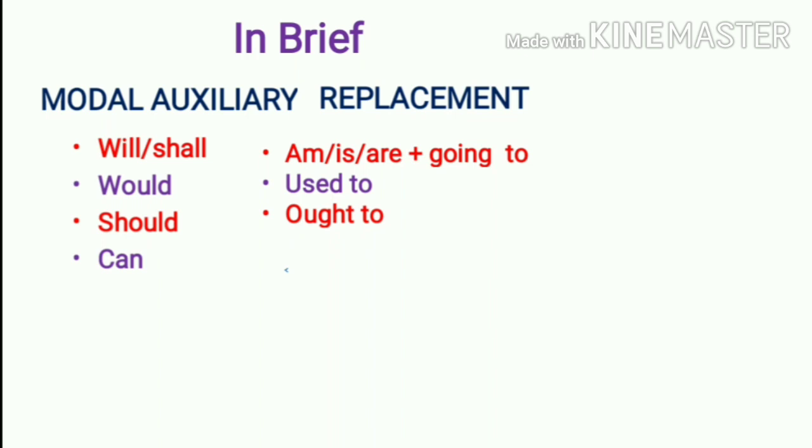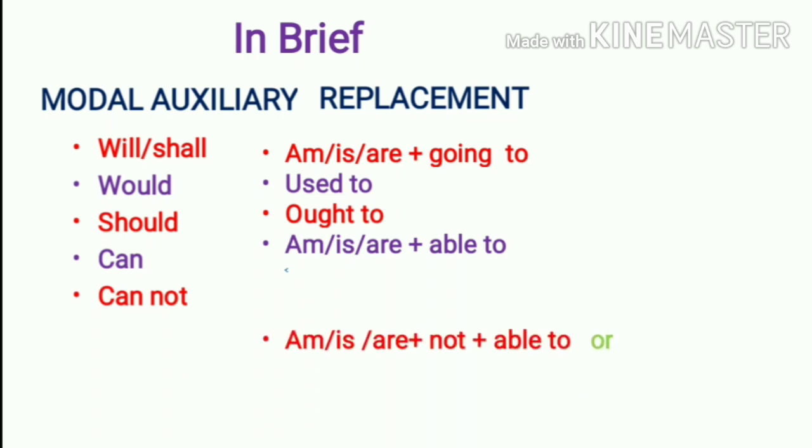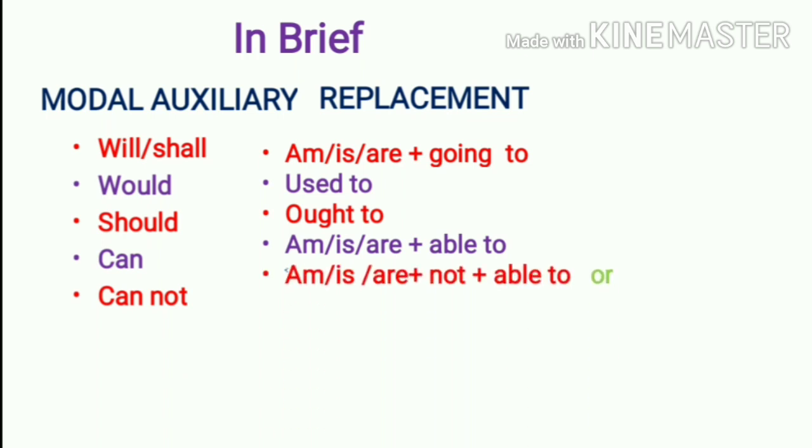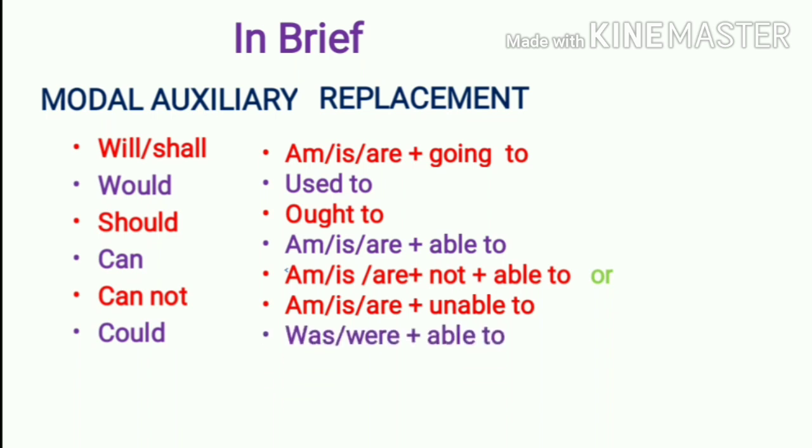Okay, can, that is replaced by using am, is, are plus able to. Cannot, that is replaced by using am, is, are plus not plus able to or am, is, are plus unable to. Could, that is replaced by using was, were plus able to.